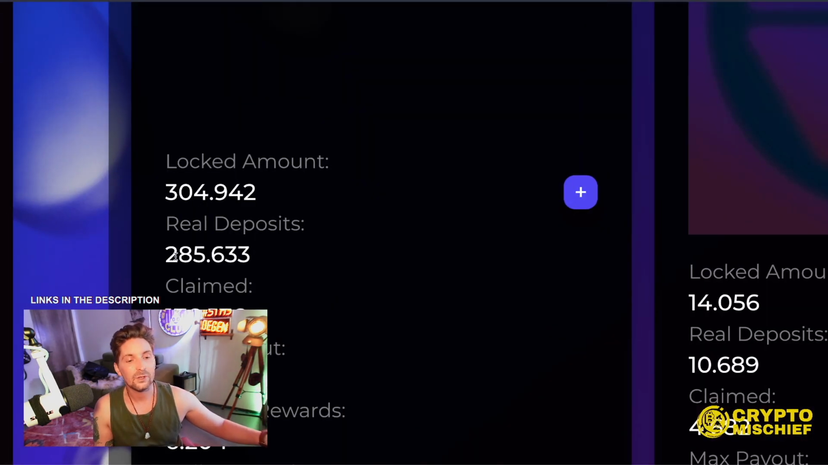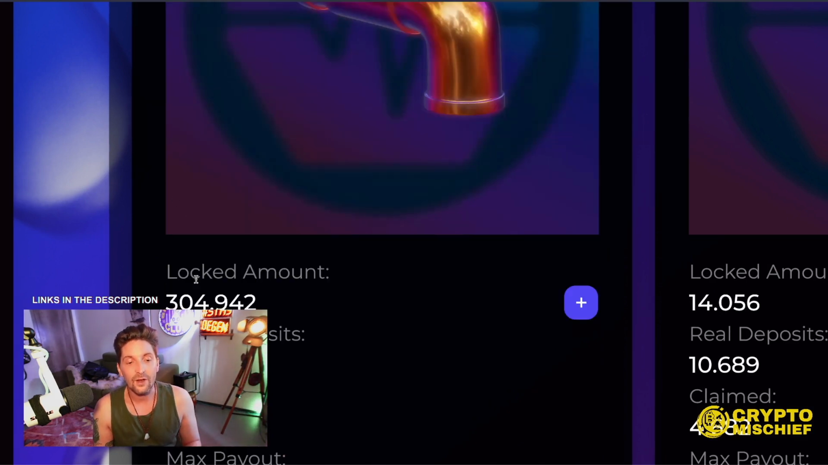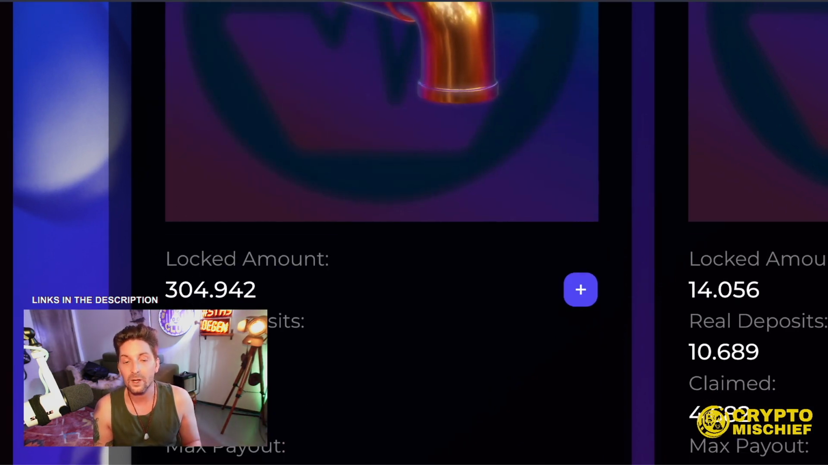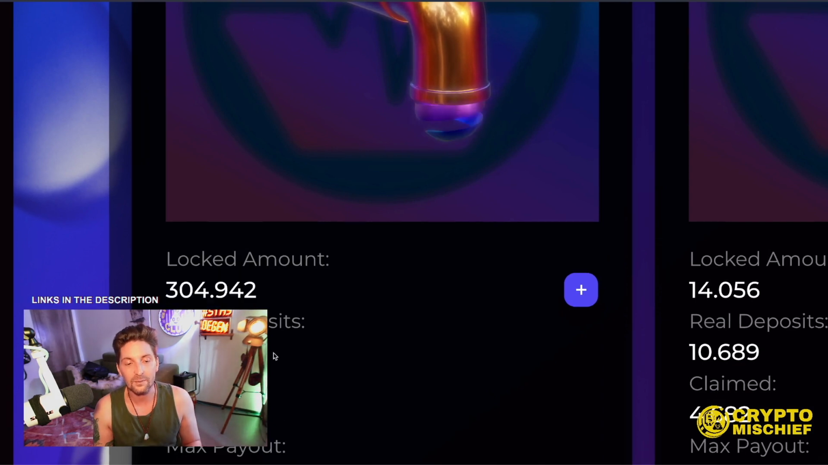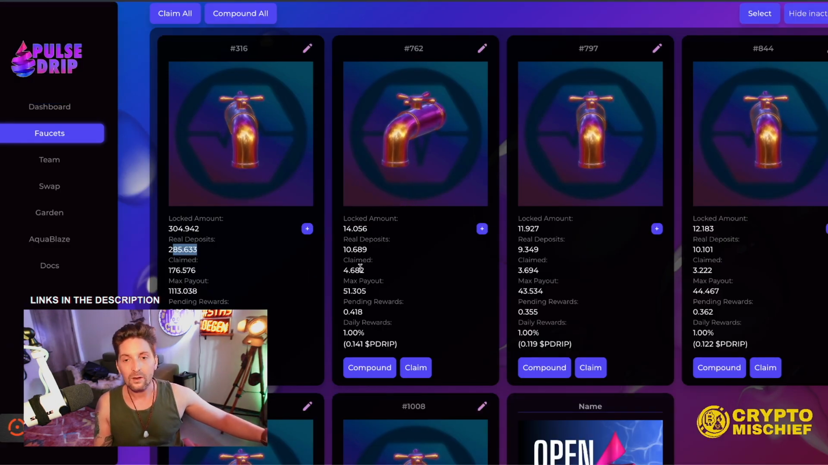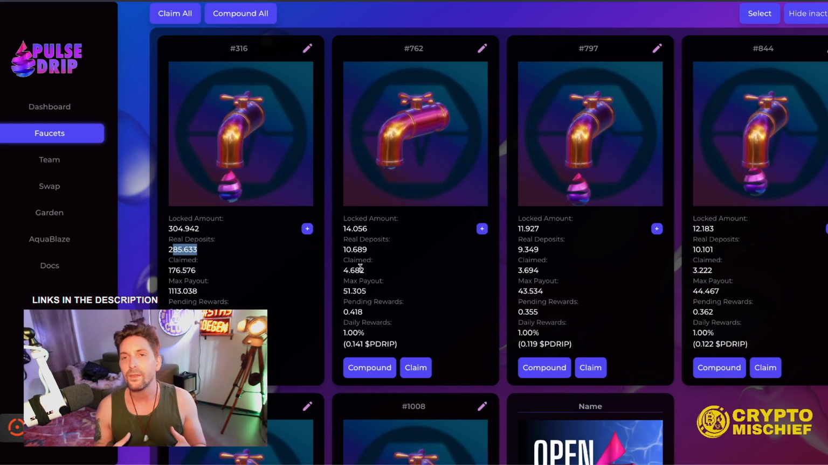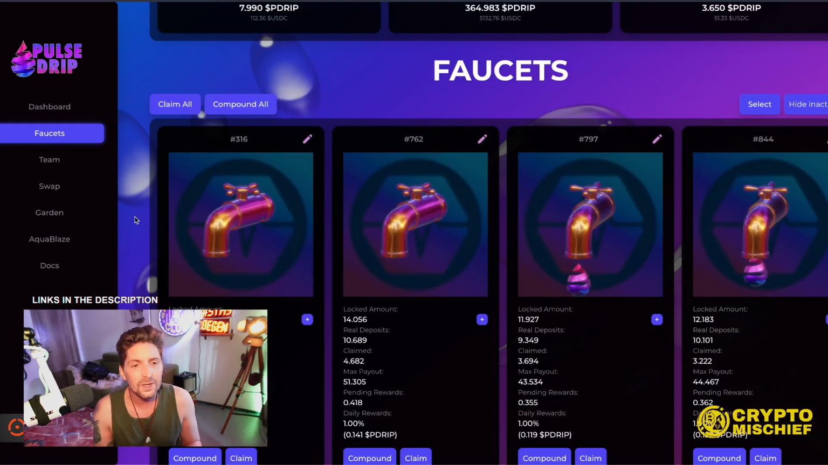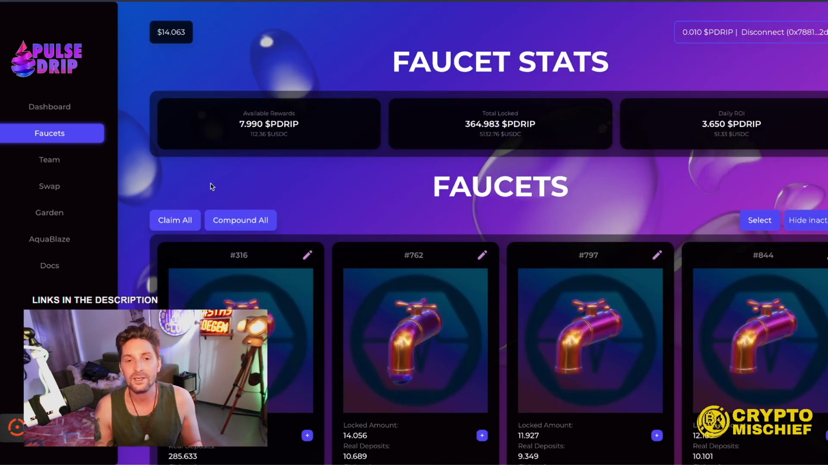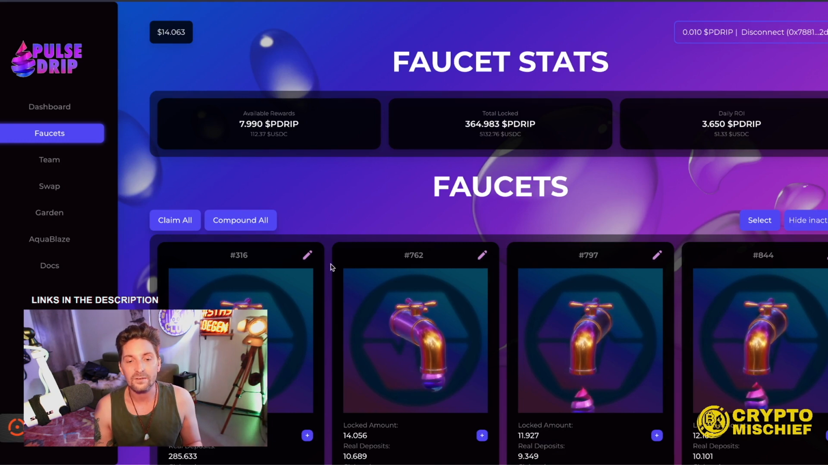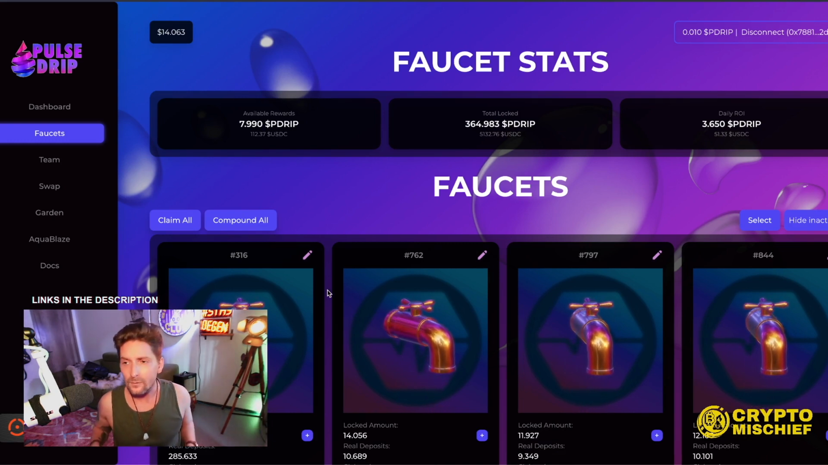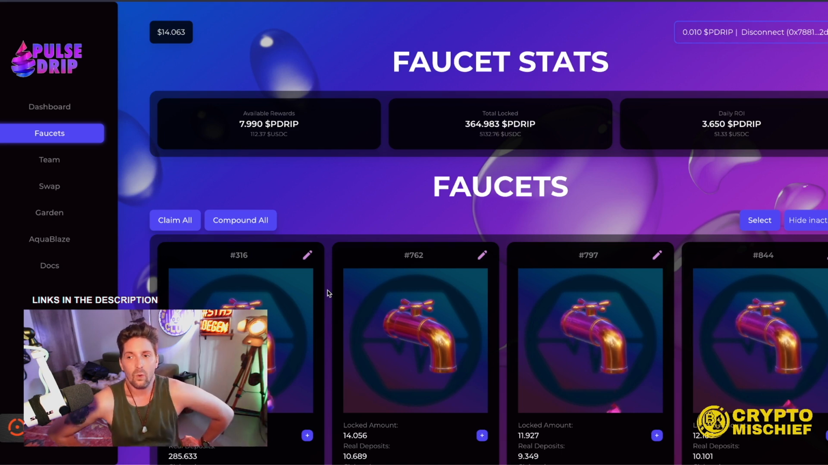So here I have 285 real deposits, but 304 compounded. So if I sell Pulse-Drip, this will go back down to my real deposit number, eliminating this horrible amount of issues that Drip had with the amount of people who compounded forever, right? Suicide compounded, meaning they had all this Drip that all they'd done is compound, they hadn't put in fresh capital. So it incentivizes people to always enter the system with fresh capital, because eventually they'll be compounding themselves out of the game, right? Awesome stuff. So that is what went on with Pulse-Drip.